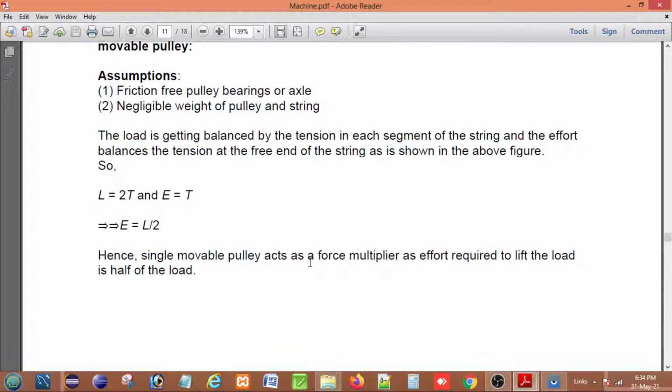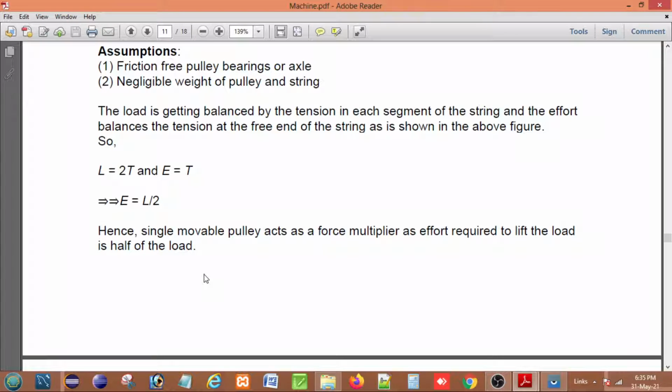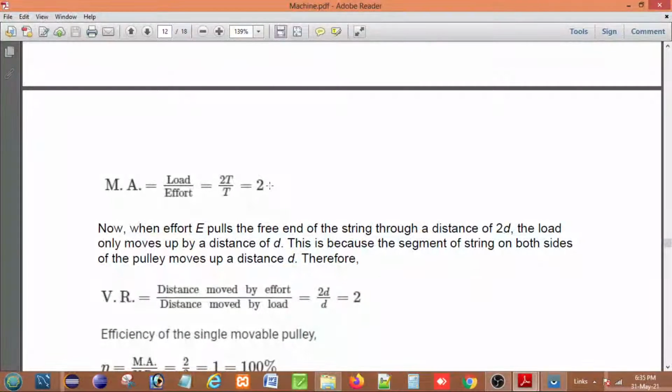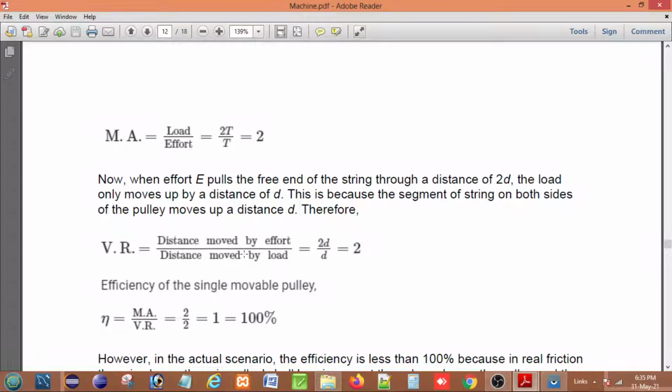Hence the single movable pulley acts as a force multiplier, as the effort required to lift the load is half of the load. The mechanical advantage is equal to load by effort, and the load is 2T and the effort is T. So in that case the mechanical advantage is equal to 2. That means the mechanical advantage is greater than 1, so the machine, the single movable pulley, acts as a force multiplier.